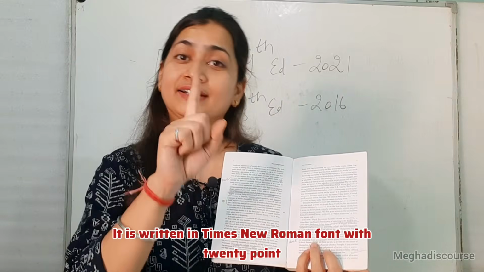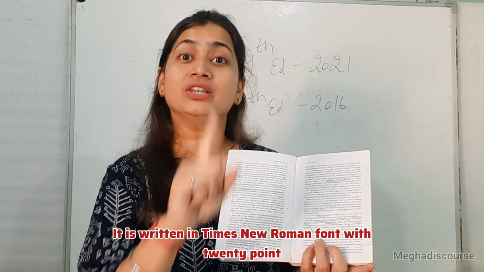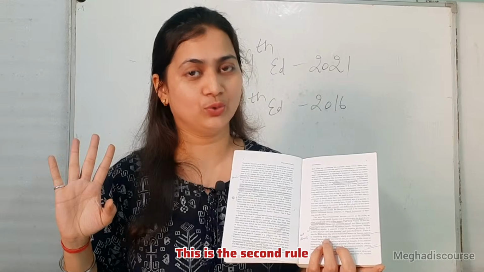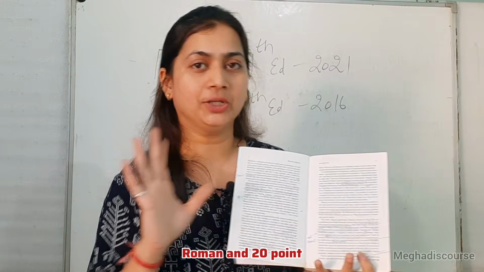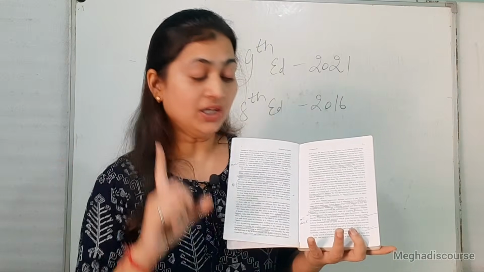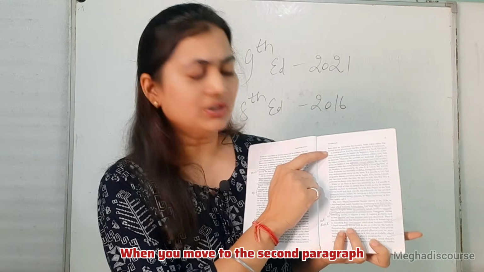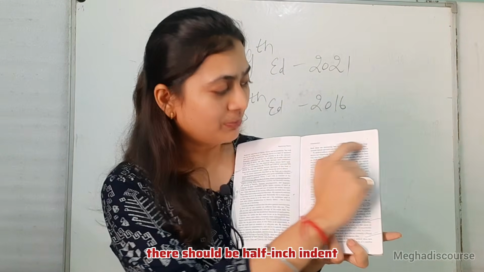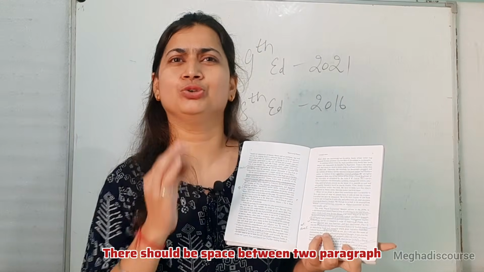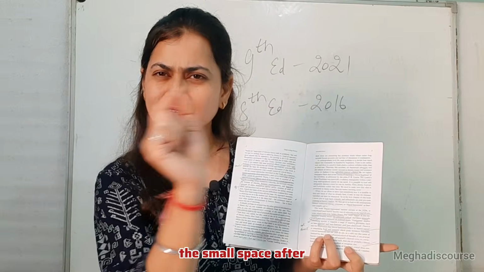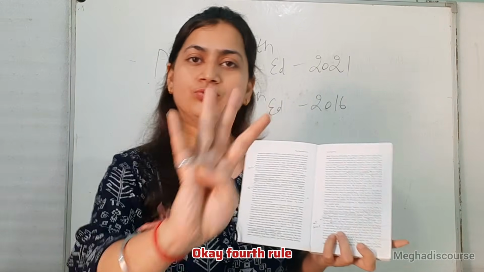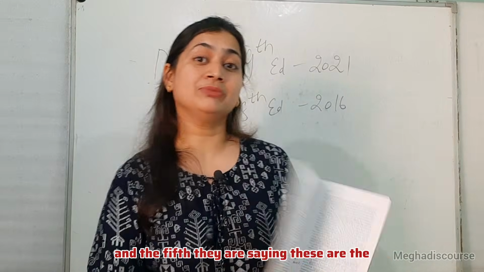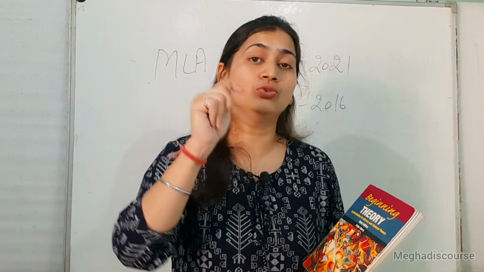It is written in Times New Roman font with 20 point. This is the second rule. So 1 inch margin, Times New Roman and 20 point. Three points clear? The fourth point is that when you move to the second paragraph, there should be a ½ inch indent. That should be the space between two paragraphs. It should be ½ inch. And this is the small space after the finishing of one paragraph. Okay? Fourth rule. And the fifth, they are saying, well, these are must rules. You should follow these rules.